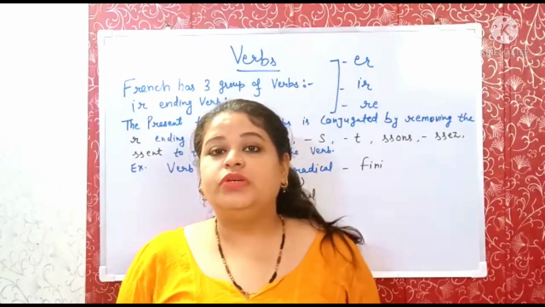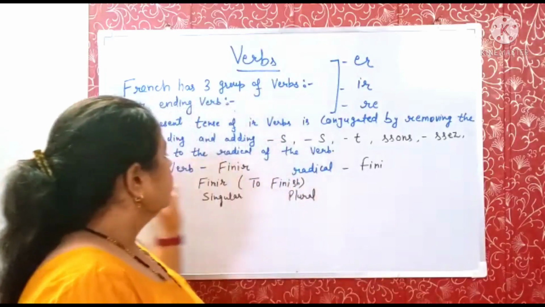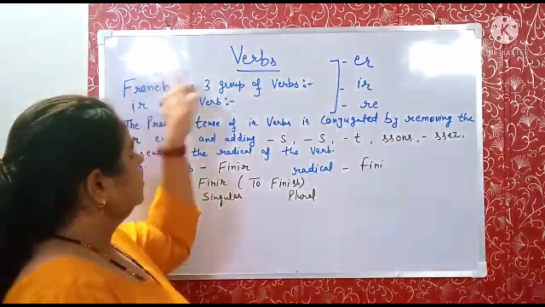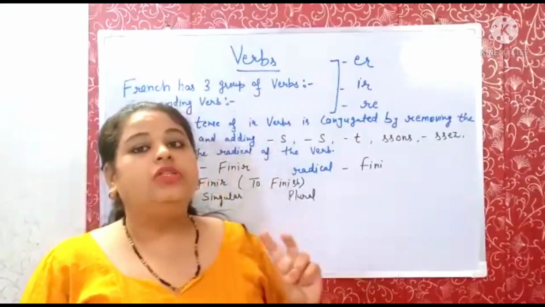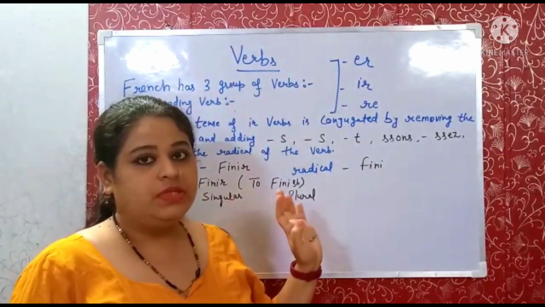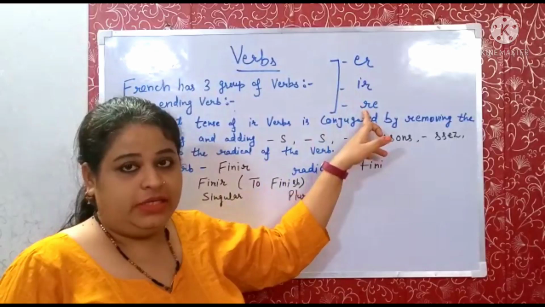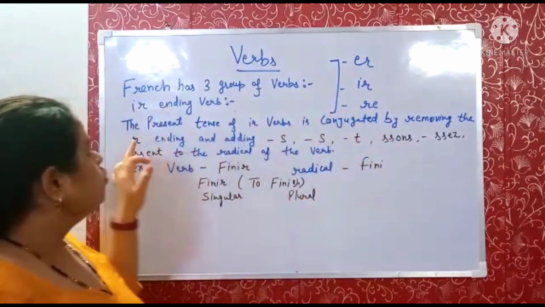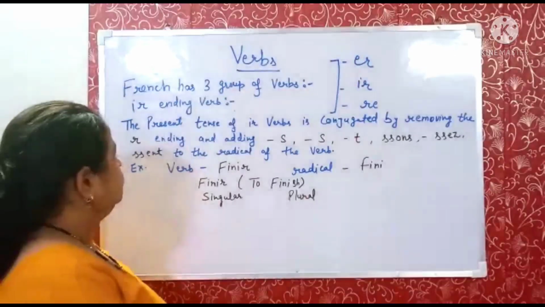So today we are going to do the verbs. Allez, c'est parti. First of all, I have written verbs. In French, there are three groups of verbs, and they are er, ir, and re ending verbs. So today we are going to do ir ending verbs, right?